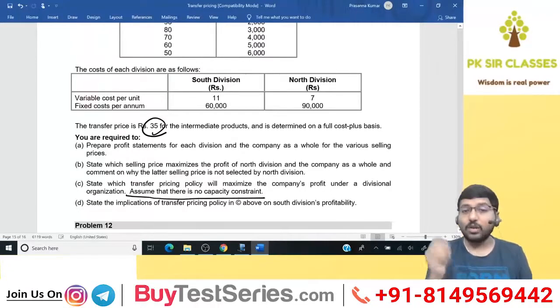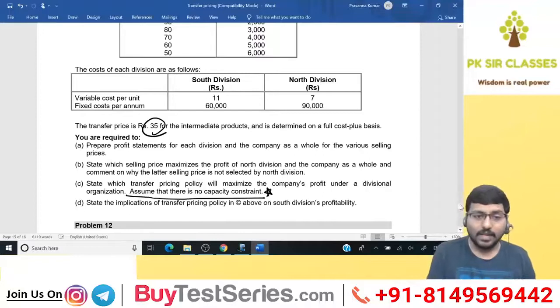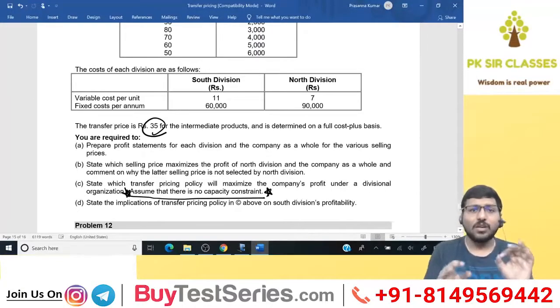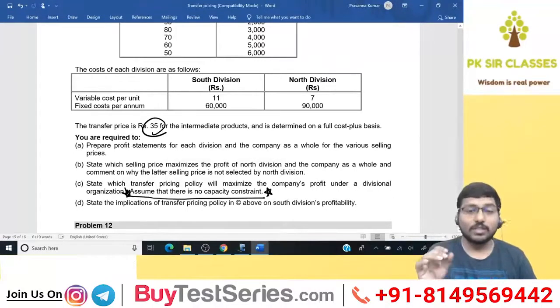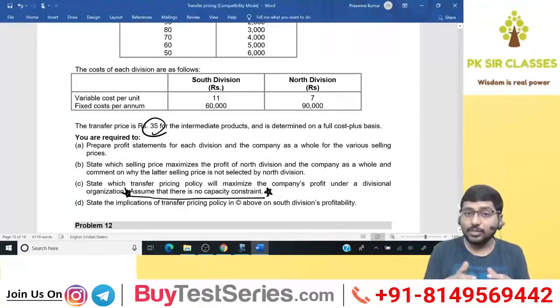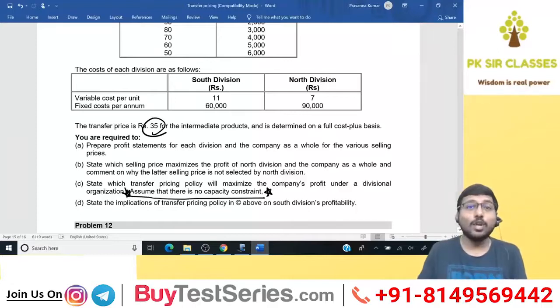See, always understand one thing. Whenever you get something called assumptions in a question, mark it immediately, and if you have a separate book, maintain a separate book for it. Why? Because it's very important. In case that assumption is not given, then you need to write it as a note. Otherwise, you will not be getting marks in the exam.